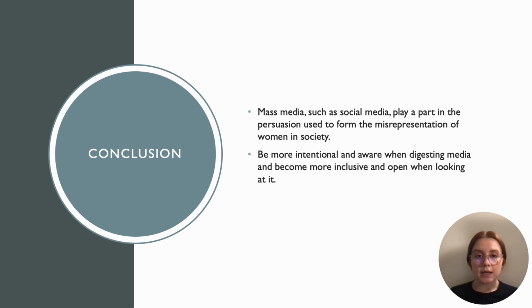The dual process of a message plays a pivotal role in persuasion used in mass media such as social media, as it helps gain the viewer's thought process while creating a message tailored to them. Mass media and forms of media like social media exhibit a certain narrative portrayed of women through persuasive techniques that can be seen in a variety of ways, like these concepts listed above.